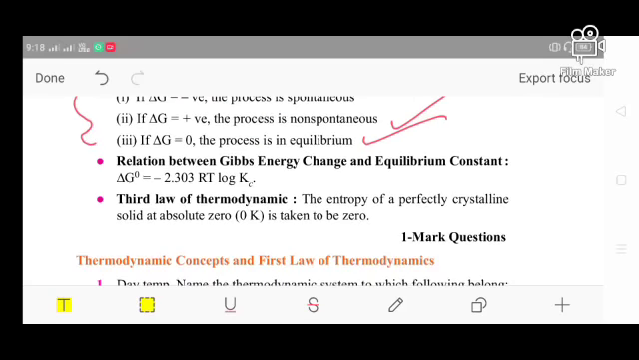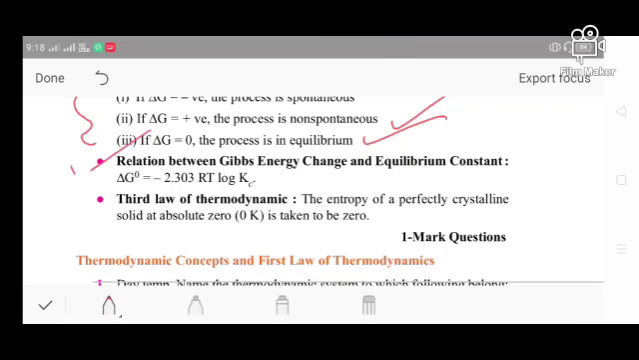After that is the relation between the Gibbs free energy change and the equilibrium constant. So what is that? Del G naught equals minus 2.303 RT log Kc. This is a very important expression from the paper point of view.